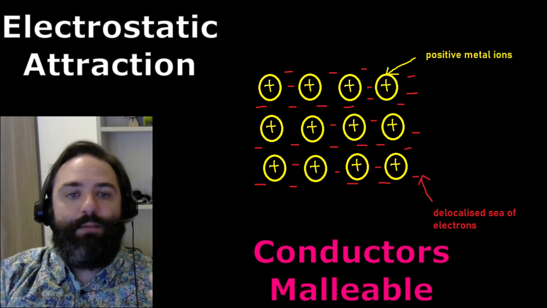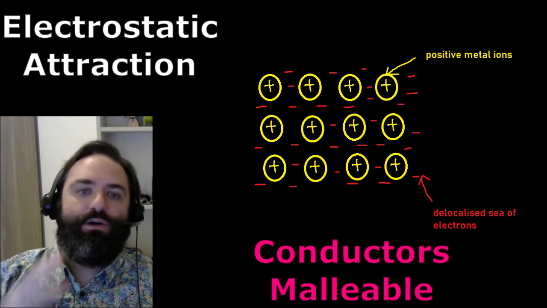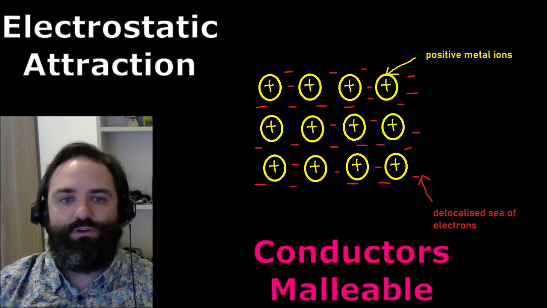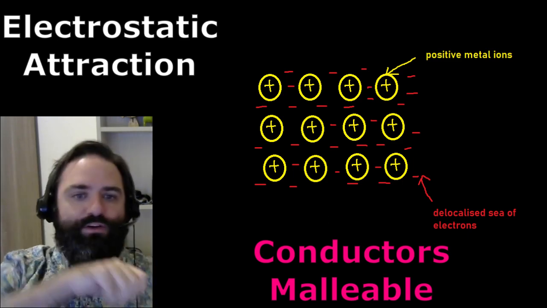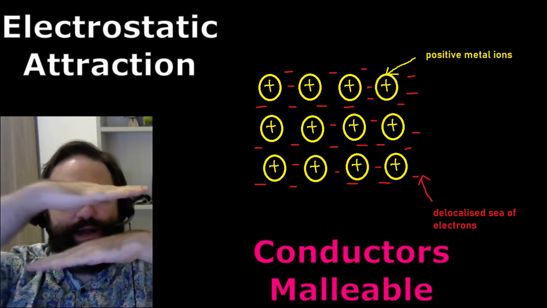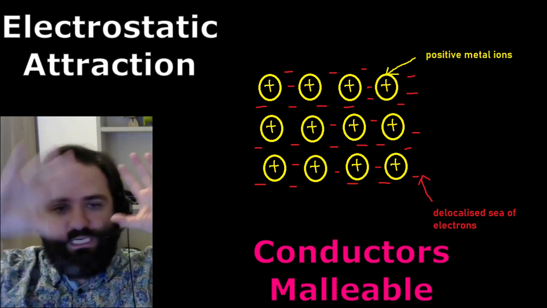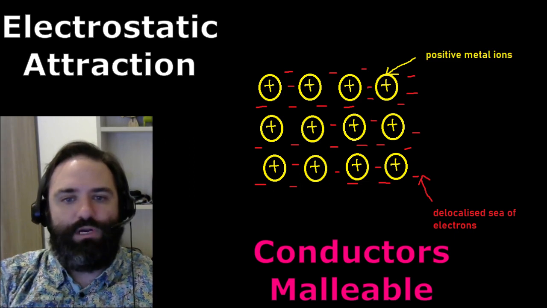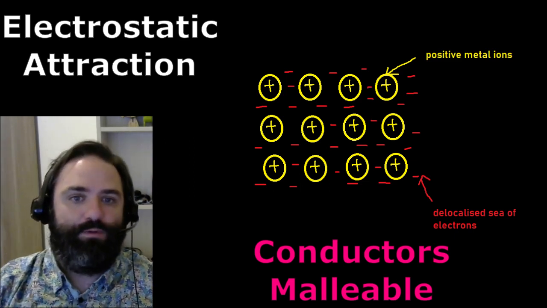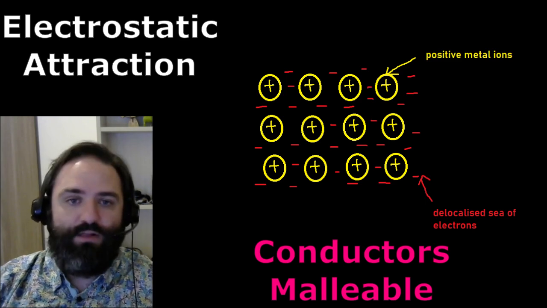Same goes for being malleable. They're malleable because the ions are not stuck to each other, they're stuck to the background sea of electrons. So if I give it a push, or if I try to bend it, then the layers of ions will move around, but they'll stay stuck to this free-flowing background delocalized sea of electrons, meaning that metals are very malleable. They're very ductile for the same reasons.